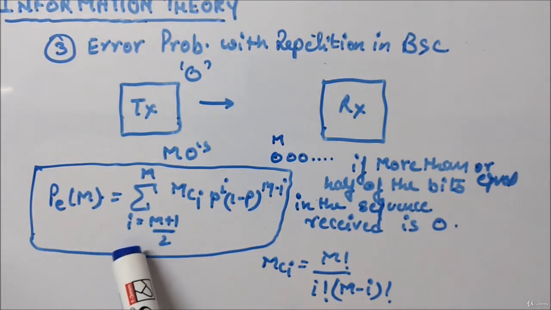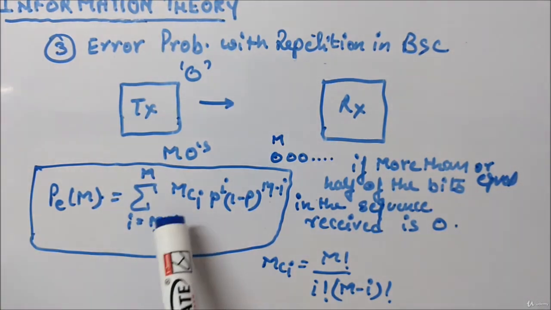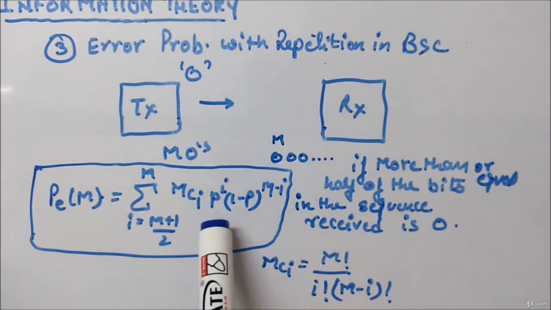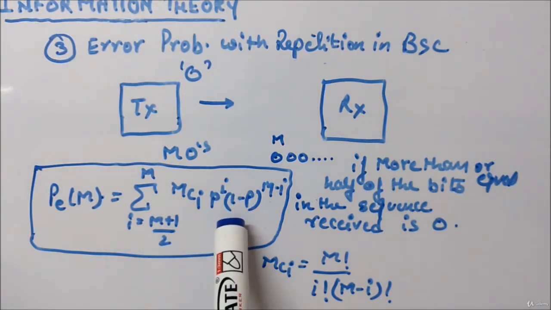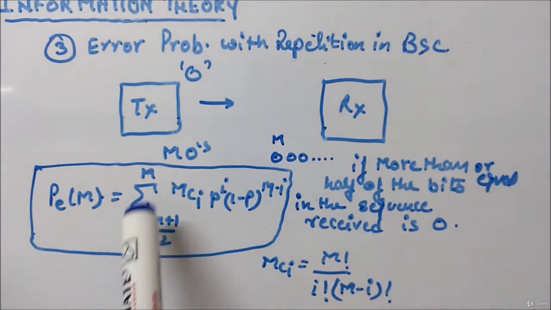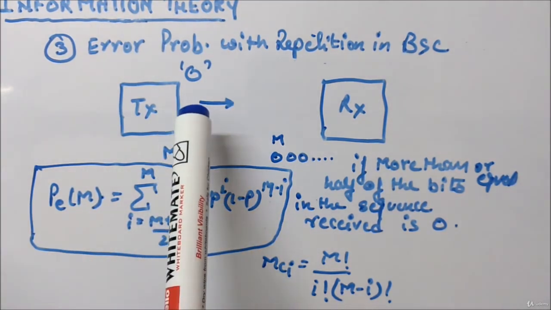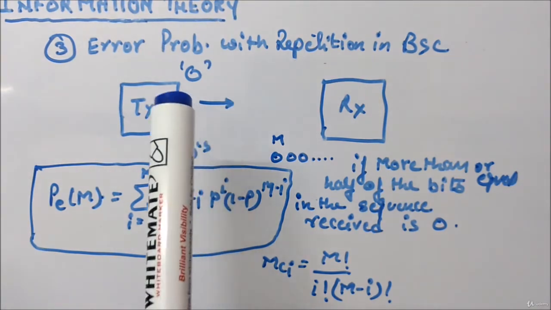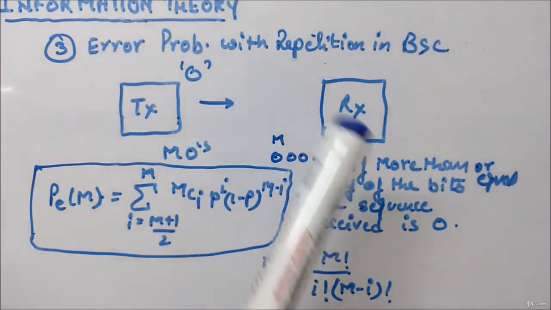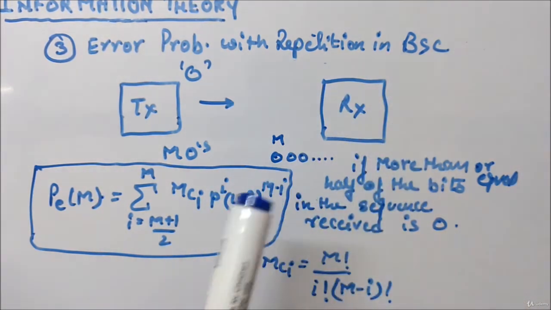It is given as summation I is equal to (m+1)/2 to m, mCI, where mCI is defined as m factorial divided by I factorial (m minus I) factorial, into p to the power I, where p is the probability of bit error, into (1 minus p) to the power (m minus I). This is the probability of error when you transmit, instead of 1 bit, m number of bits, and it happens only in a binary symmetric channel.